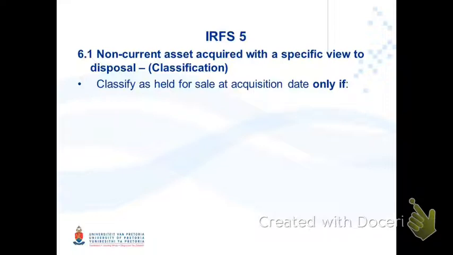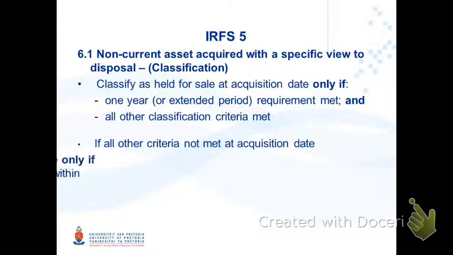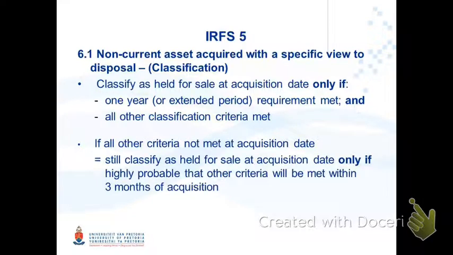You can only classify it as held for sale at acquisition date if the 1 year requirement is met, or the extended period as we discussed previously, and all the other classification criteria are met. Now, if at the date of purchase the other criteria are not yet met, you are still allowed to classify this as held for sale at date of acquisition, but only if it is highly probable that the other criteria will be met within 3 months of the acquisition.